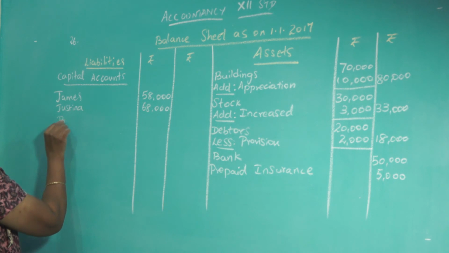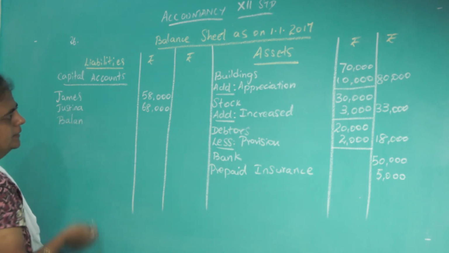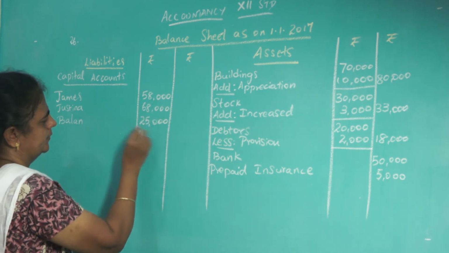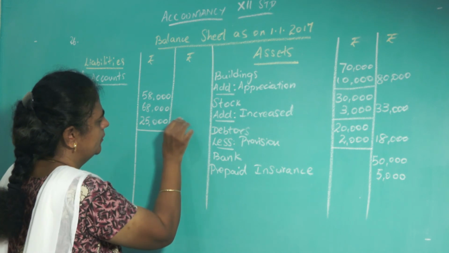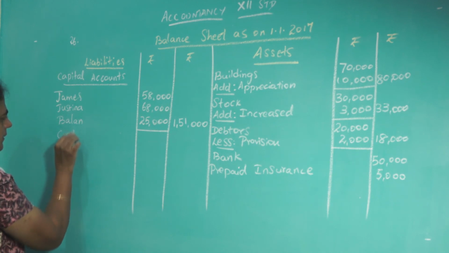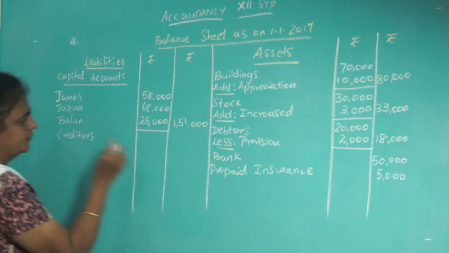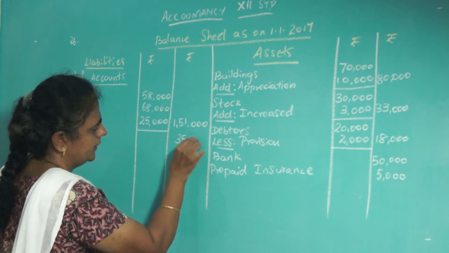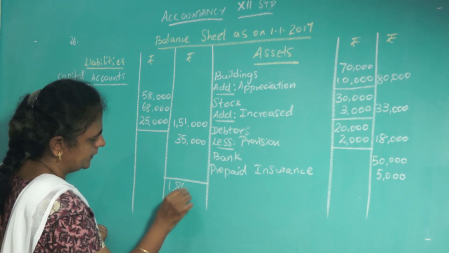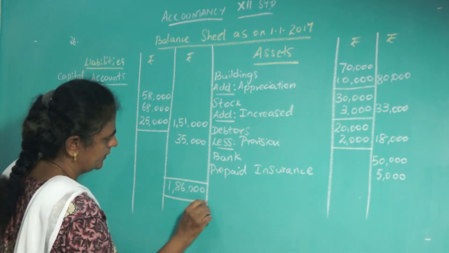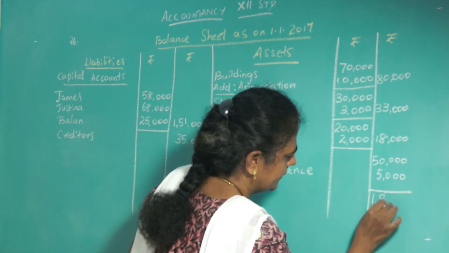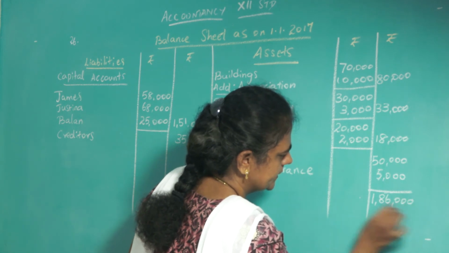Then last is Balan, 25,000. So add everything, 1,51,000. Creditors, 35,000. So total is 1,86,000. Here also 1,86,000.